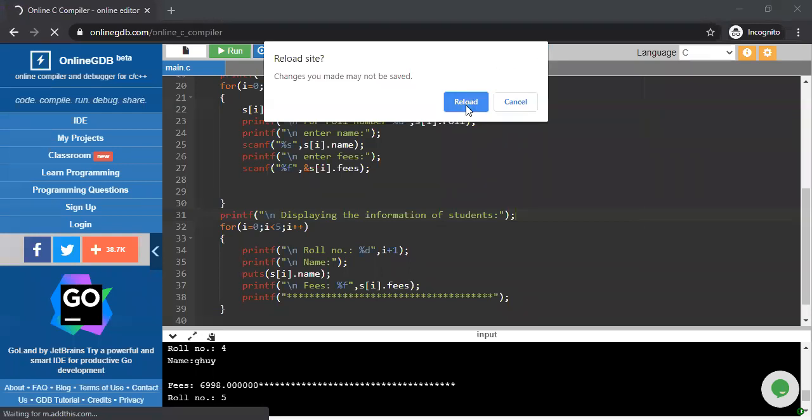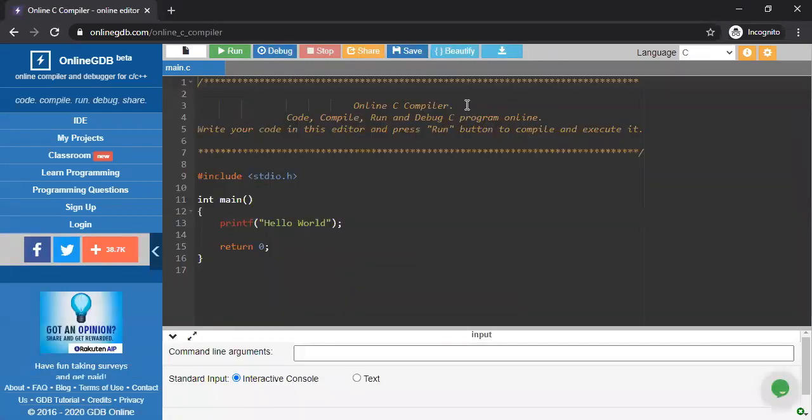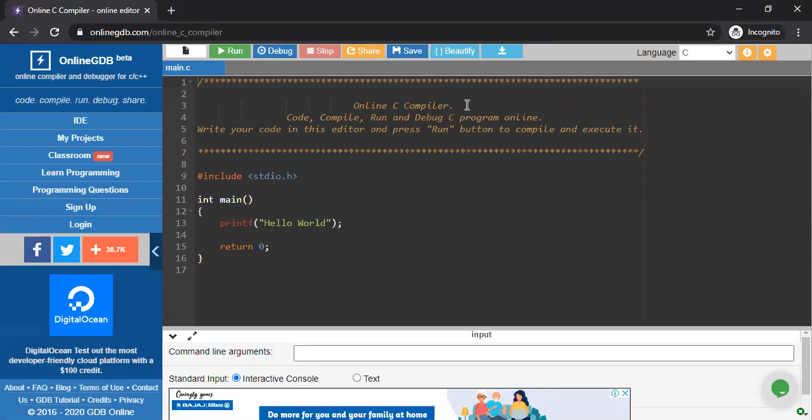If I'm writing the largest program among 3 numbers using structure, how do I write that one? What is the structure declaration? What is the logic? How do I write that one? Can you please tell me?